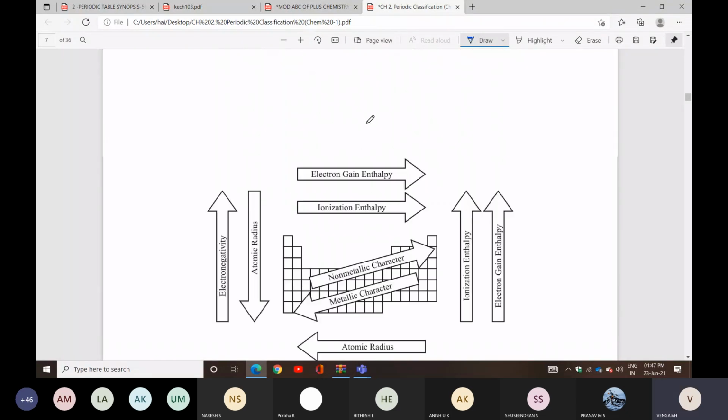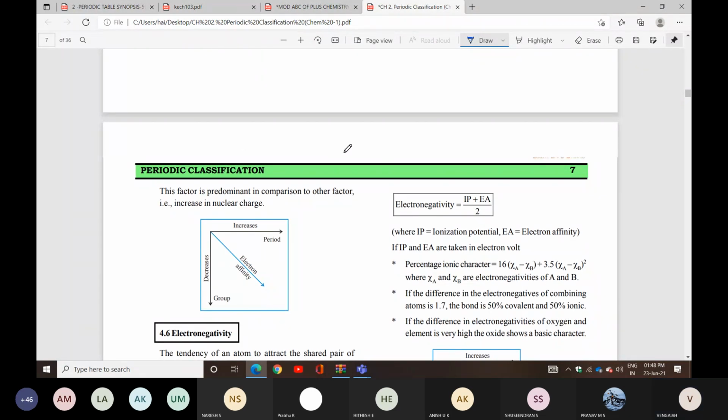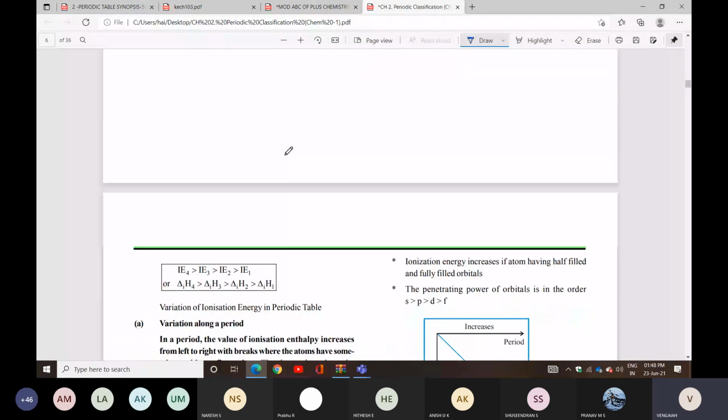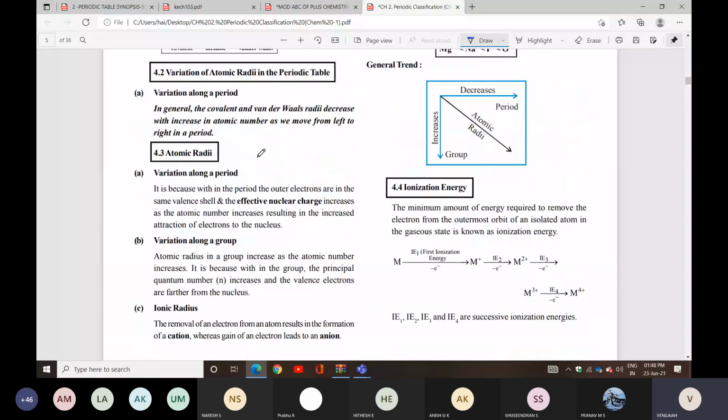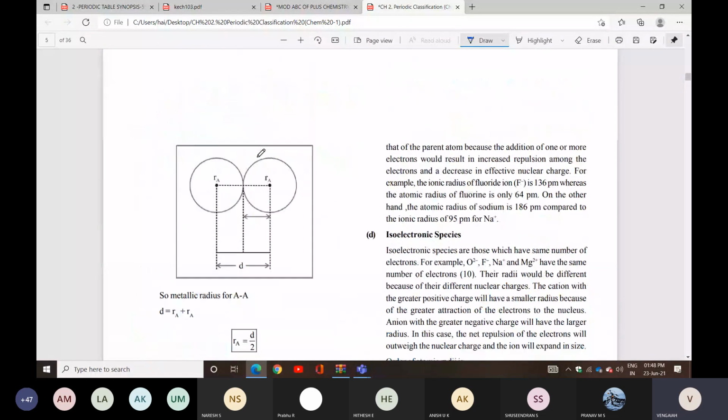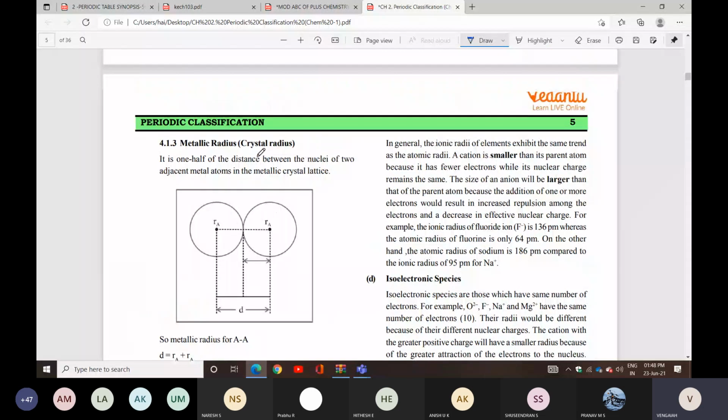The internuclear distance. So from where to where is it given? From the nucleus to the outermost shell. Nucleus to outermost shell. It is given clearly. Look here at the definition. If you want, you can write it down. No problem.